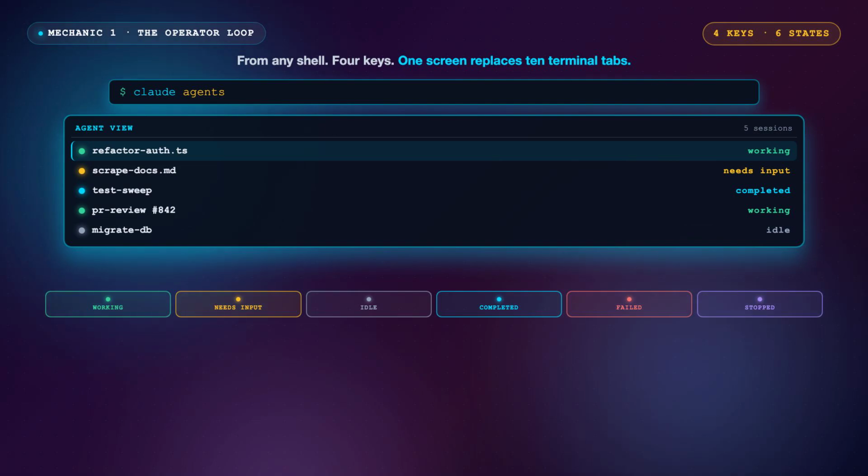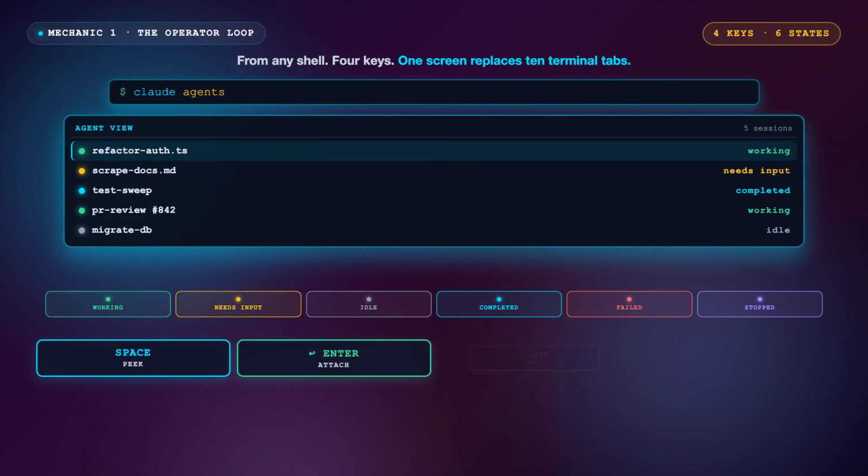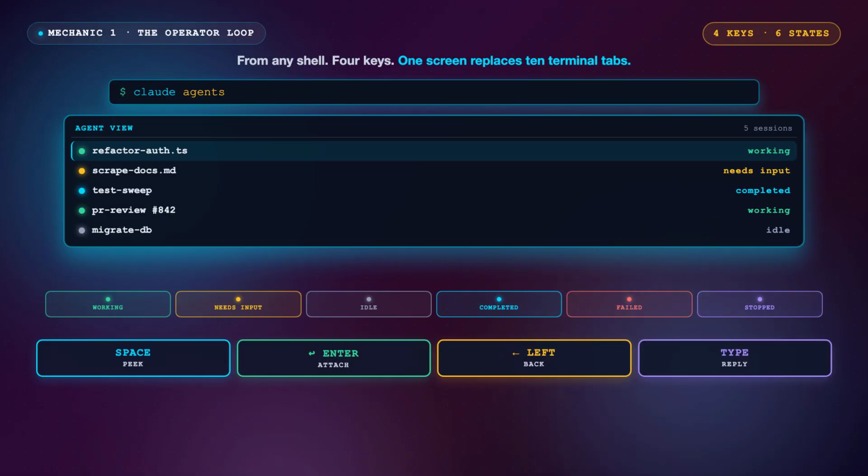Reply inline if it is small. Enter attaches to the full transcript. Left arrow goes back to the dashboard. Space. Enter. Left. That is the operator loop. 10 terminal tabs replaced with one screen.